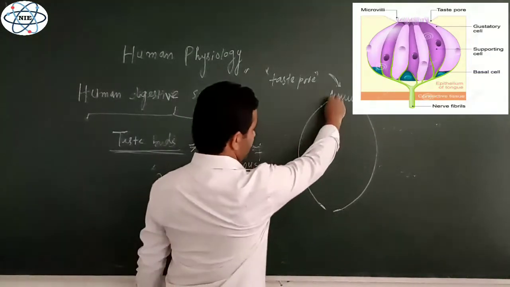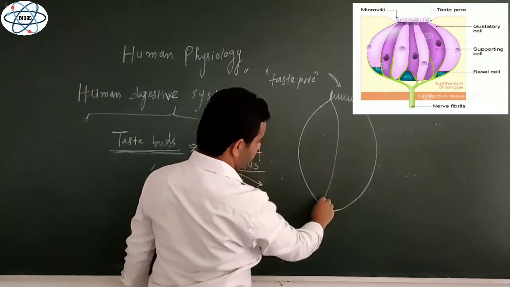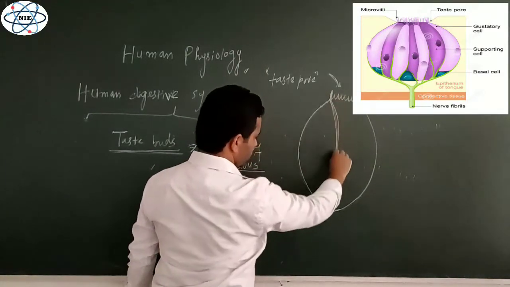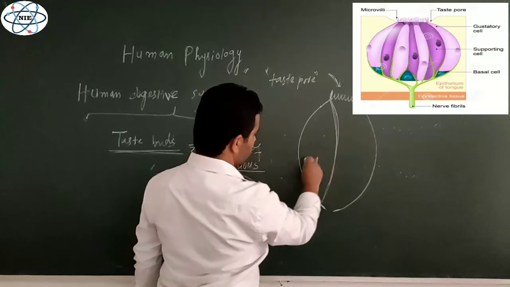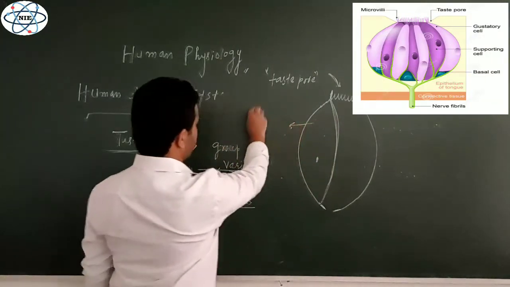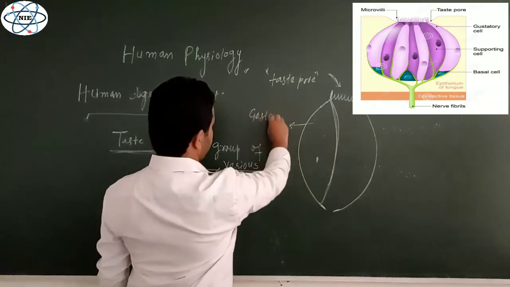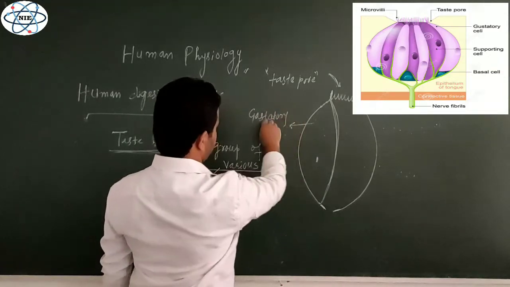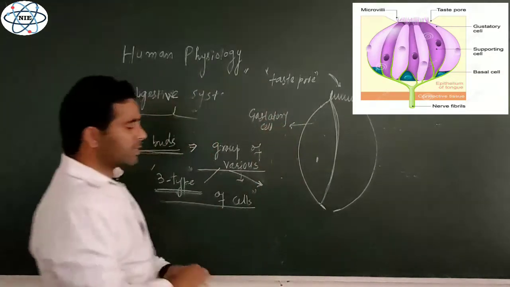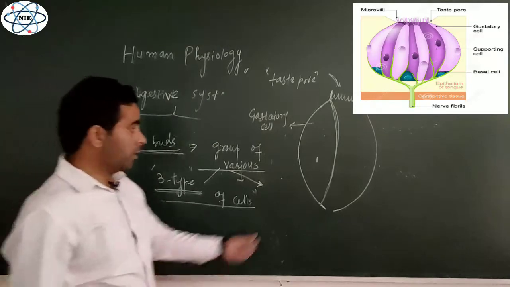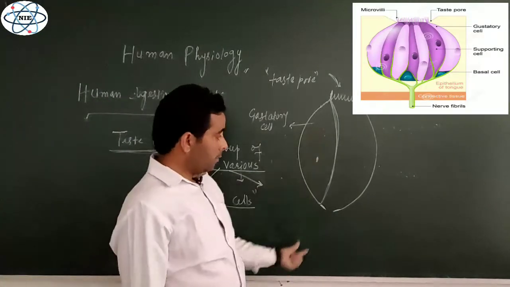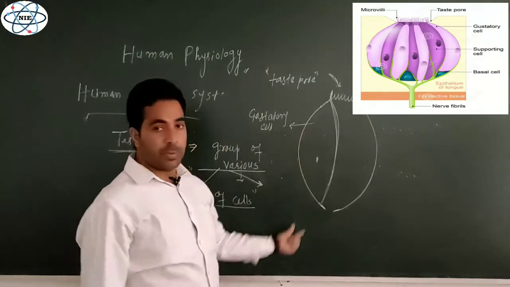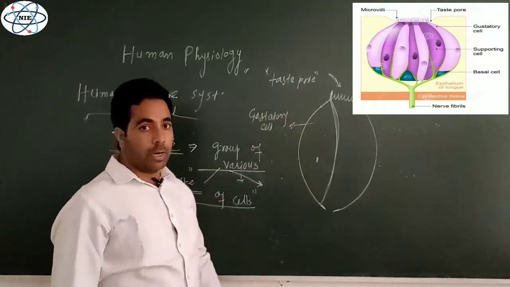Now, the first type of cell is the gustatory cell, a spindle shaped cell. This is actually the neurosensory cell. This is the receptor cell, which is receiving the different types of tastes, the different types of chemicals from the food, right?